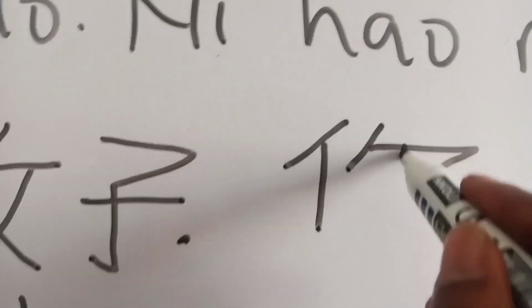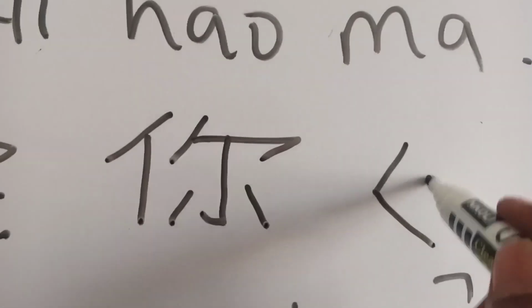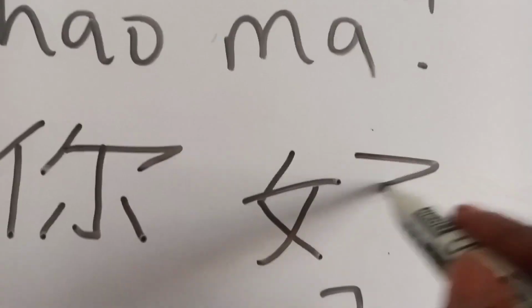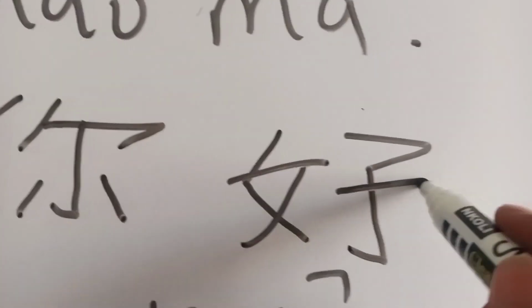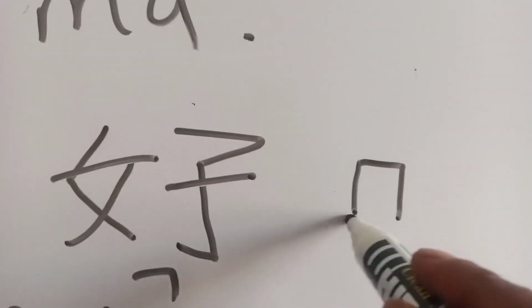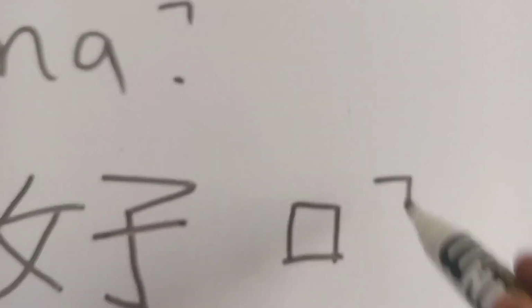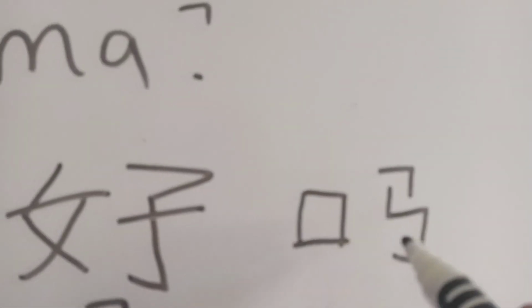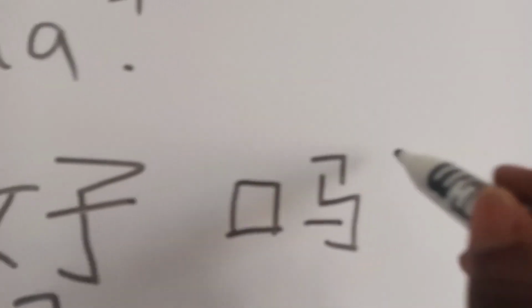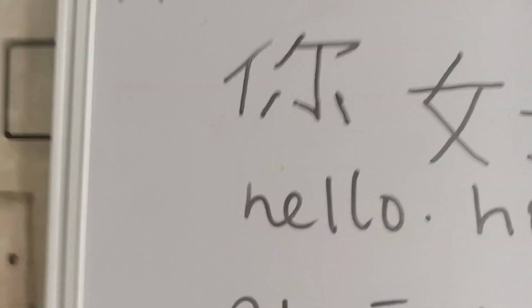Ni hao ma. This is how to write ma. Then you do this. Ni hao ma. And it means hello. How are you?